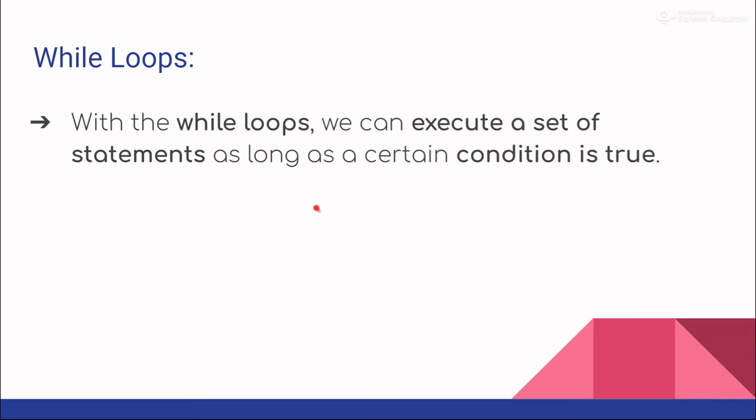So what are while loops? With the help of while loops we can execute a set of statements as long as a certain condition is true. So for example, let's say the condition is 2 is equal to 2, and the group of statements that we want to execute are, let's say, this.